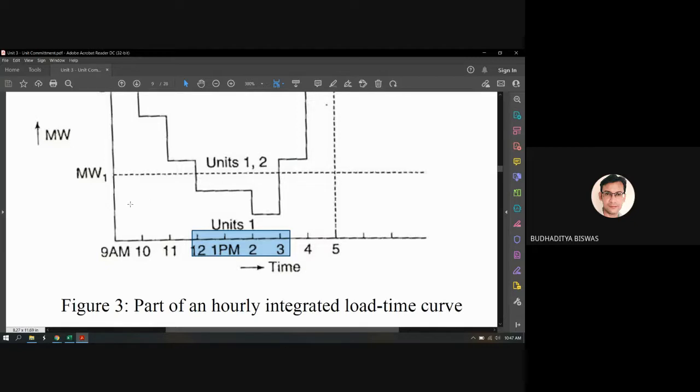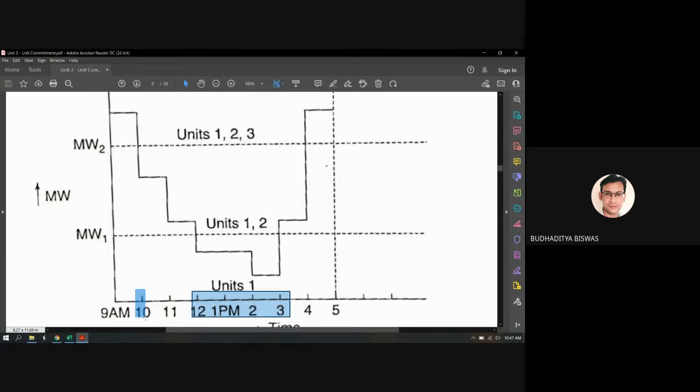But if you see at 10 a.m., what units should commit? Only 1 and 2, both. Because at 10 a.m. the load demand is between megawatt 1 and megawatt 2. So units 1 and 2 should commit, and unit 3 should be stopped. But should be stopped means, should we put it in the banking mode or the shutdown mode? It depends upon how much time unit 3 will not commit.